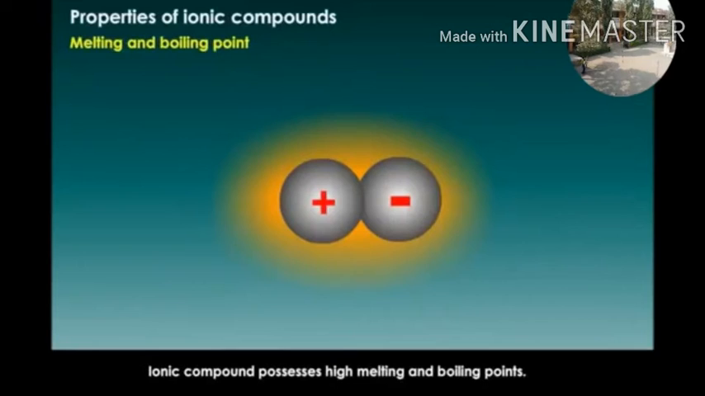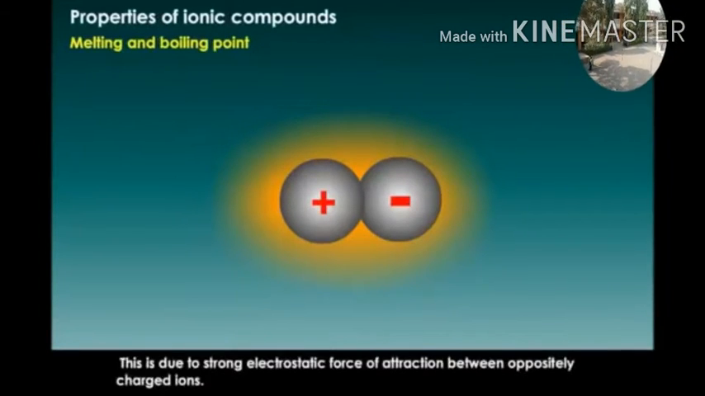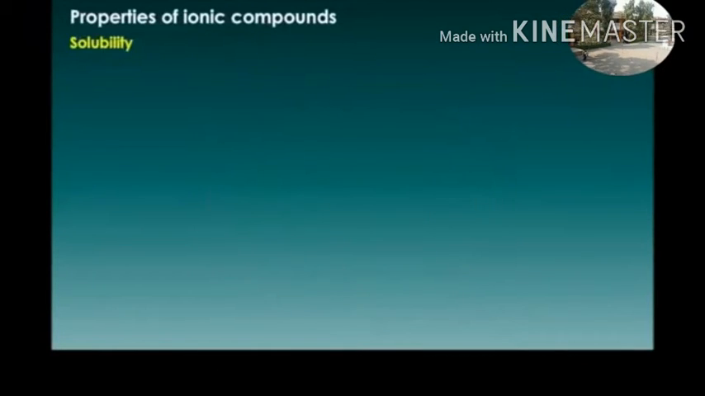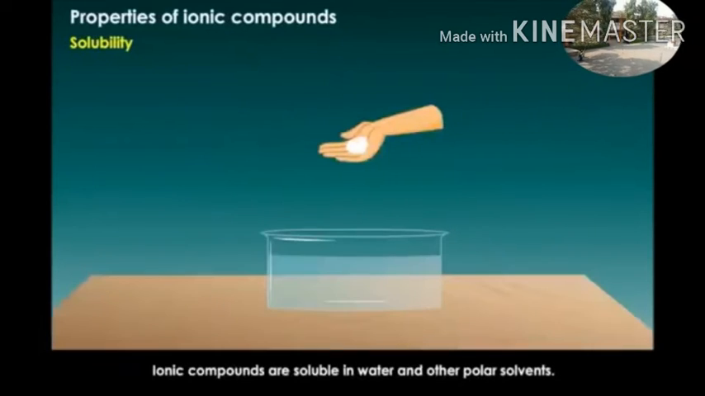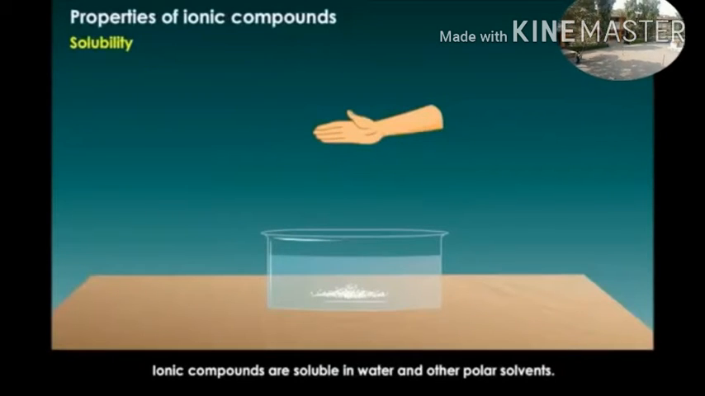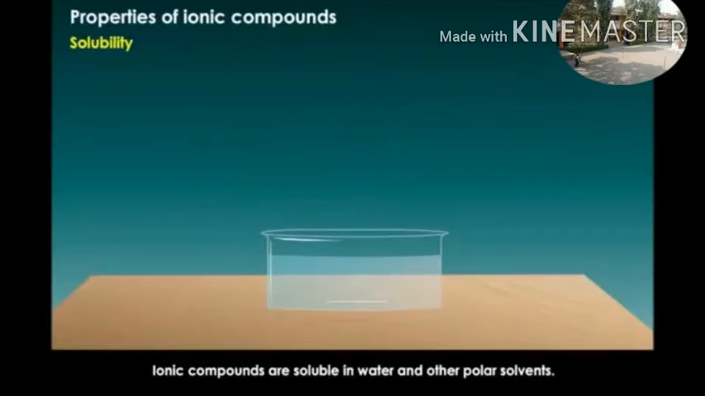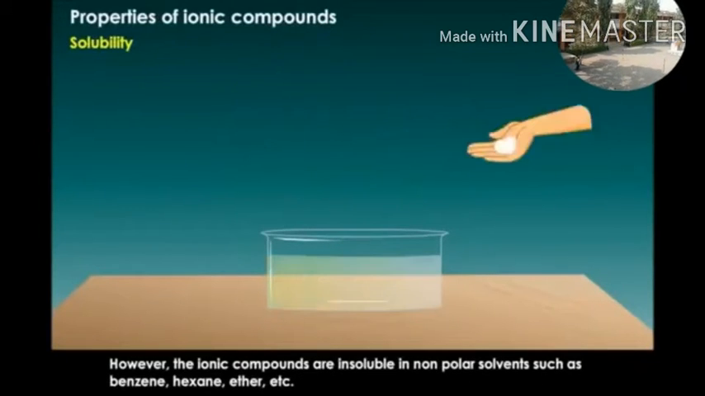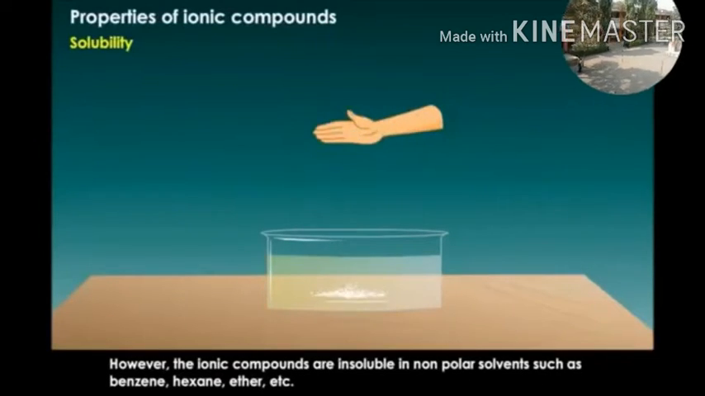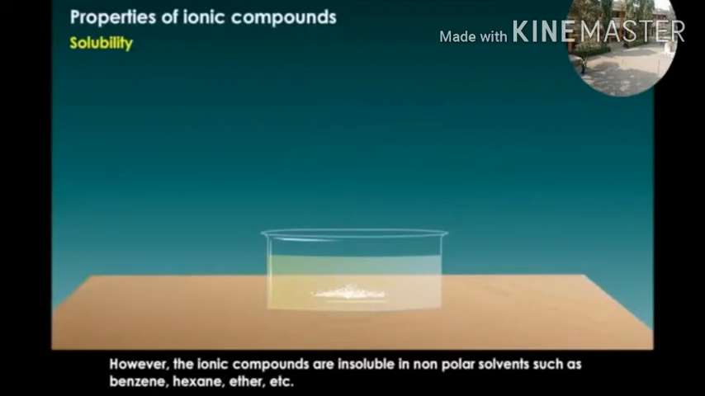Melting point and boiling point. Ionic compounds possess high melting and boiling points. This is due to strong electrostatic force of attraction between the oppositely charged ions. Solubility. Ionic compounds are soluble in water and other polar solvents. However, the ionic compounds are insoluble in non-polar solvents such as benzene, hexane, ether, etc.